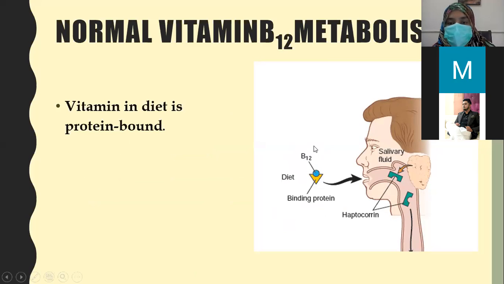So when we consume B12, it is bound to binding protein. We take it, and on the other side there is heptocorrin that is released from salivary glands when we take food inside. So in saliva there is heptocorrin. It is released from salivary glands.